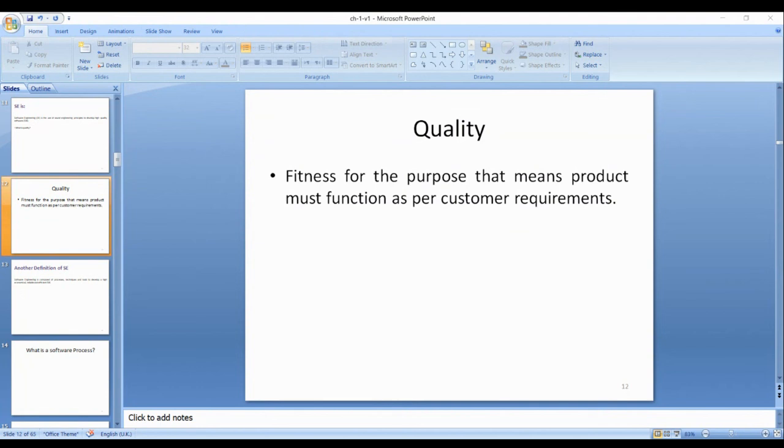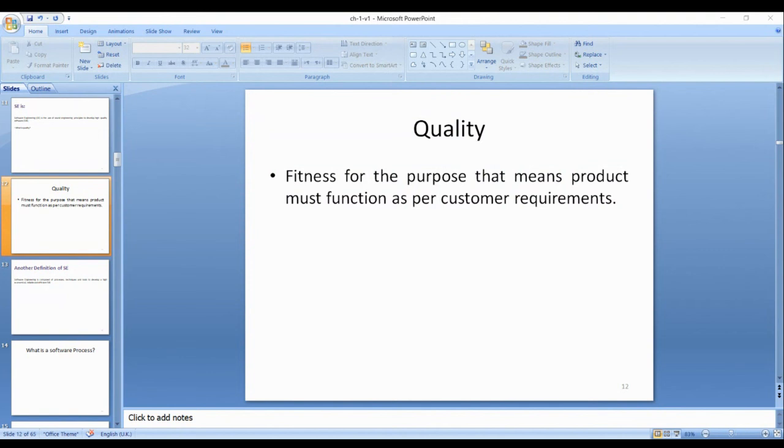For example, I am teaching and you are customers. You must be satisfied and happy with the lecture content, and you must gain knowledge. If you don't learn anything from the lectures, that means my lecture is of poor quality. But if you are satisfied, that means the lecture is a quality lecture.